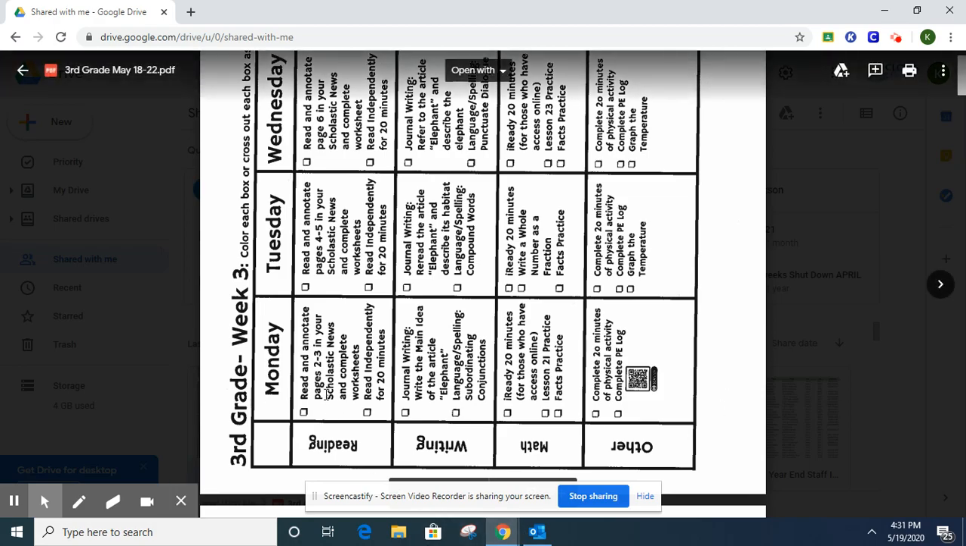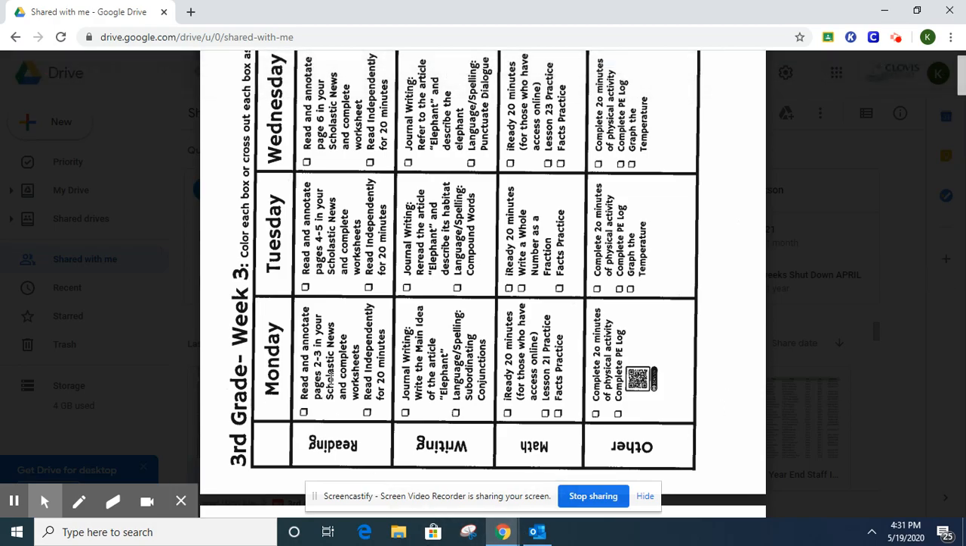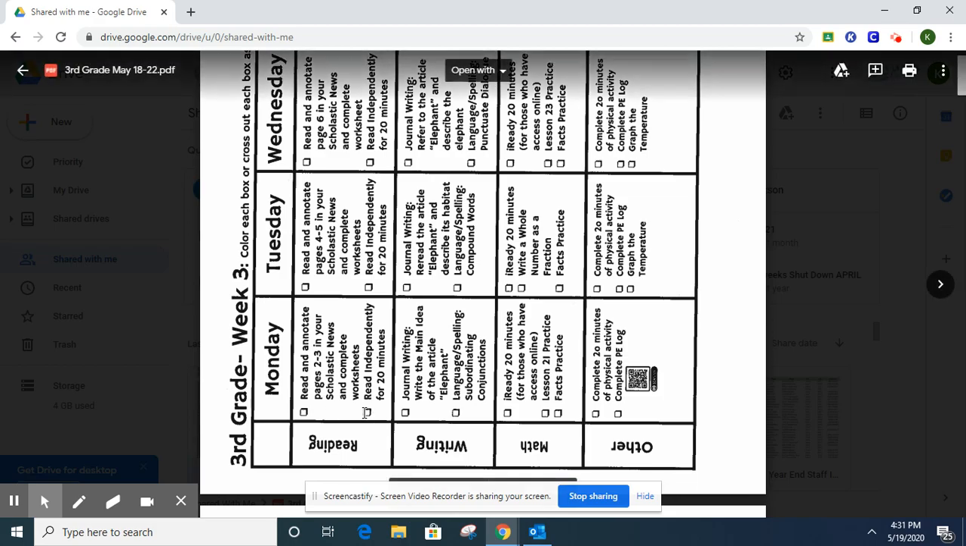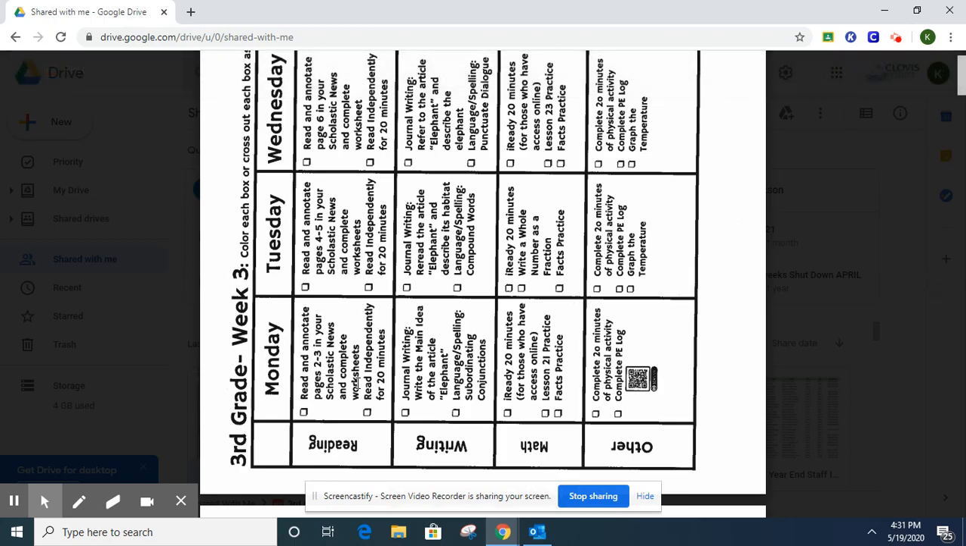So at the beginning of the day, you were to read pages 2 to 3, which was the main article, and it's titled Don't Fall for a Fake. So you're going to read that, and then you're going to answer the questions that go with that. And then you're going to read independently for 20 minutes and record what you read.